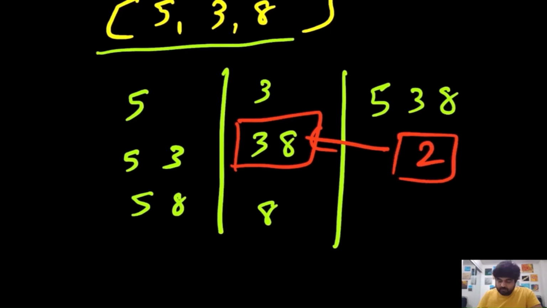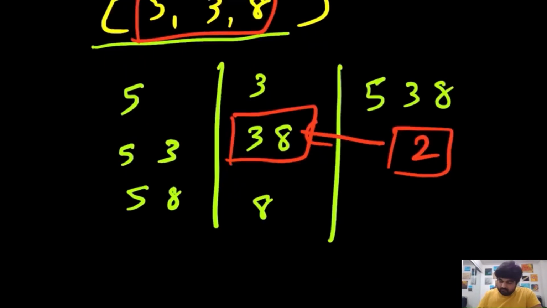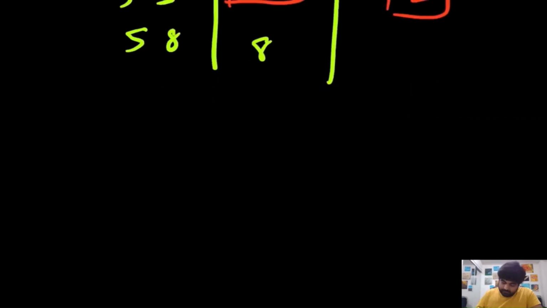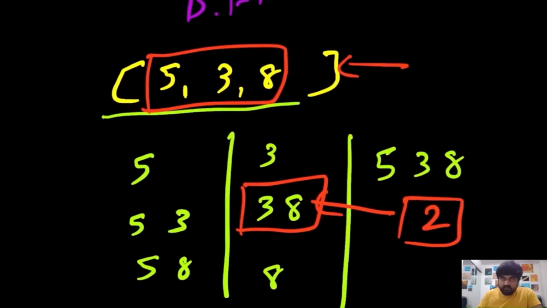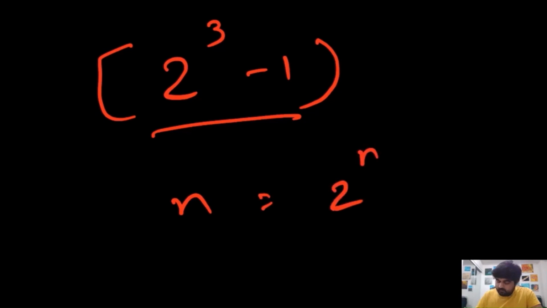The problem is that we are only given 3 elements over here, and based on these 3 elements we were able to make 7 subsequences. Mathematically it's 2 to the power of 3 minus 1, and for any given n, this is the number of subsequences we can make. So suppose we are given n values in the input, the number of subsequences we would be able to make would be 2 to the power of n minus 1.